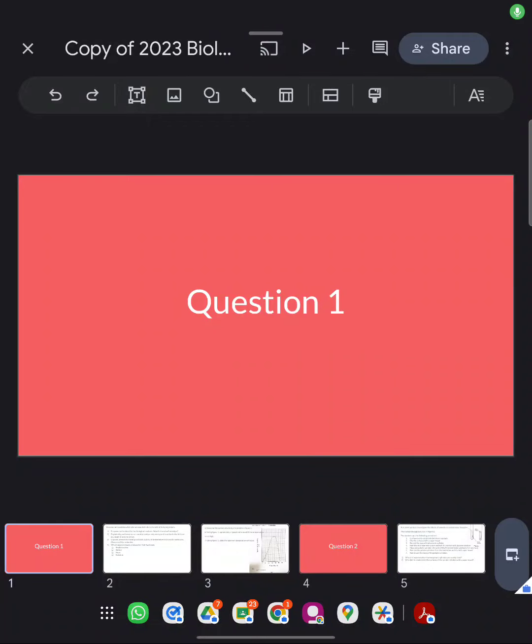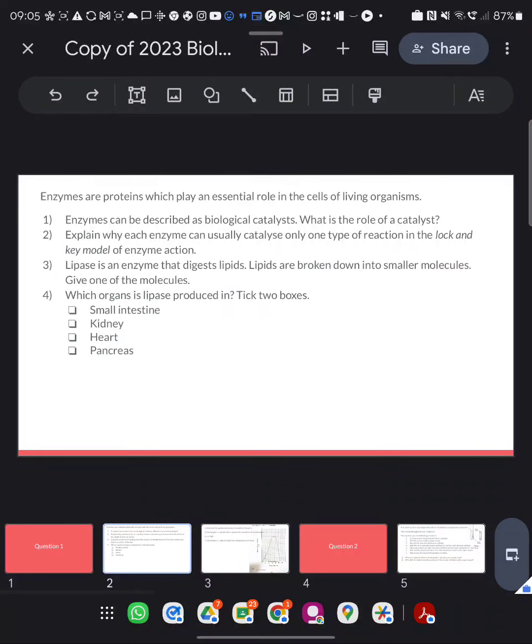Guys, some questions which could come up. Let's look at some slight predictions and how we do them. Question 1. So this is about enzymes. When we're thinking about enzymes, we're thinking about the lock and key hypothesis.